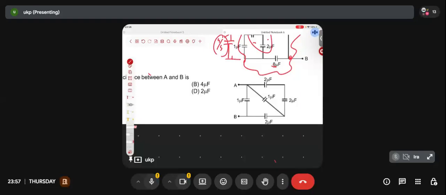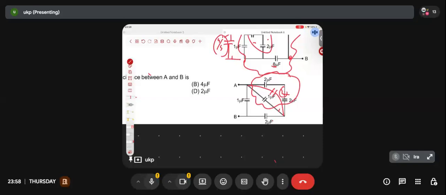2 and 2 connected in series. तो इन दोनों का इक्विवेलेंट क्या आएगा? 1. This one and this one are connected in parallel. So instead of this whole part, can I just imagine as if there is a 2 microfarad here?